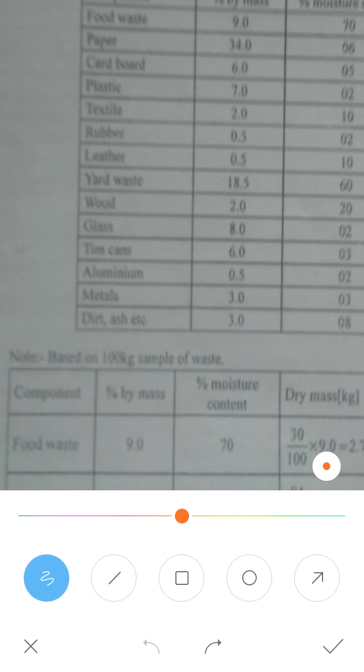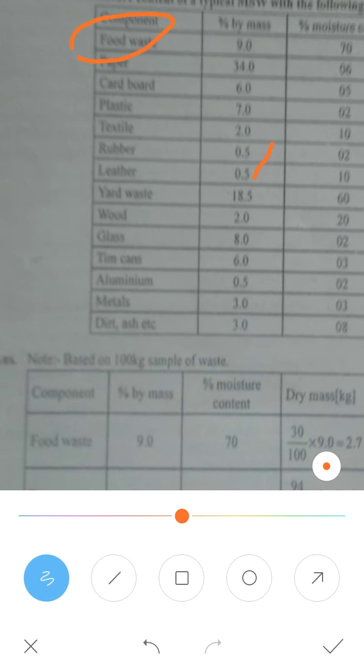First, for food waste, the percentage of mass is given as 9% in the question. The moisture content is given as 70%.